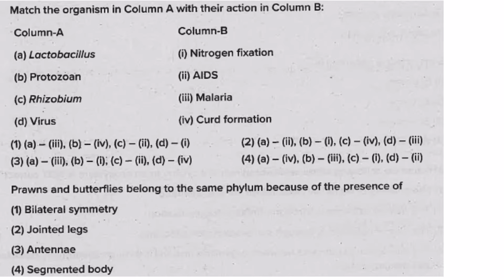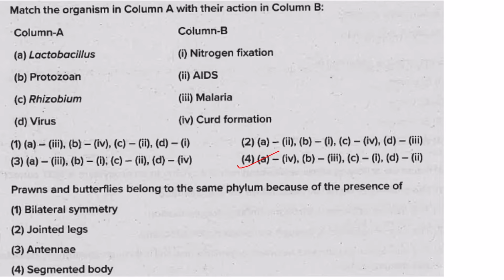Then match the organism in column A with their action in column B. So lactobacillus, curd. Yes, 4. A is 4. So that makes option 4 as the answer. Then protozoan, yes, malaria, Plasmodium falciparum is a protozoan. So B3. Rhizobium, nitrogen fixation, C1, and virus is AIDS. HIV is an AIDS causing virus. So 4 is the answer. It was a very easy match the following.